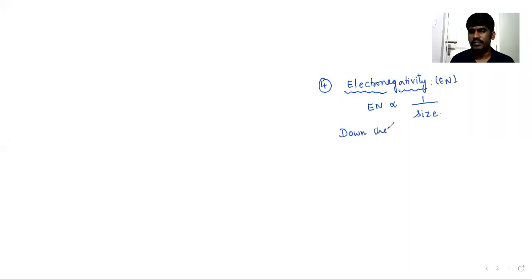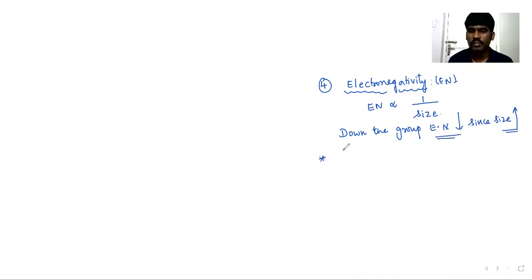Fourth property, I can give it as electronegativity. You know that electronegativity is inversely proportional to size. Down the group, what is happening to the size? Size is increasing. So obviously, electronegativity decreases, since size increases. Because of the increase in size, electronegativity decreases.